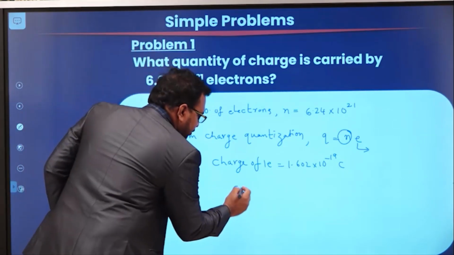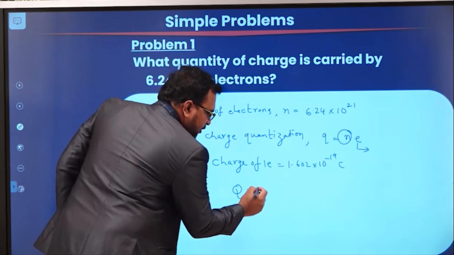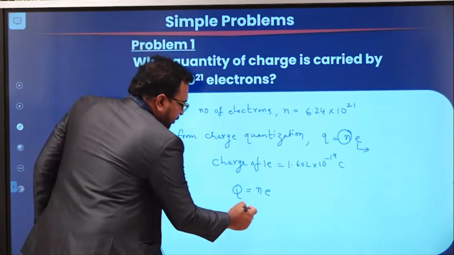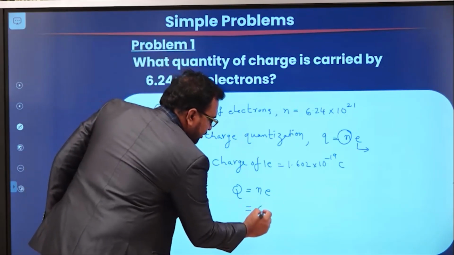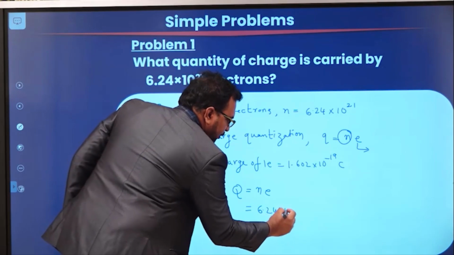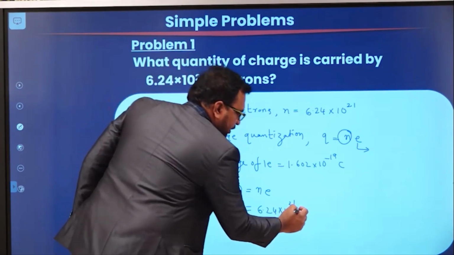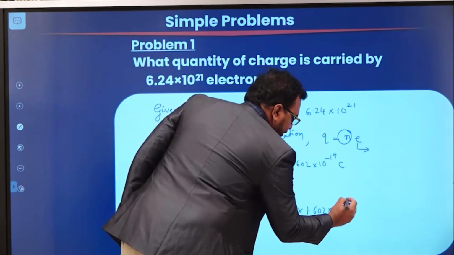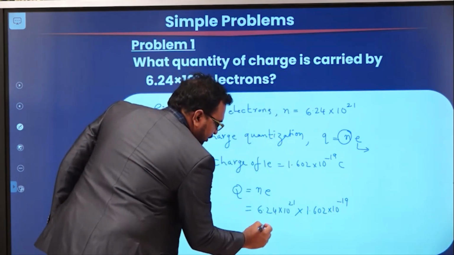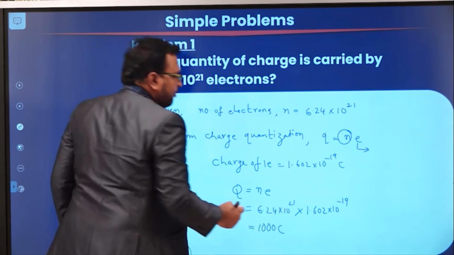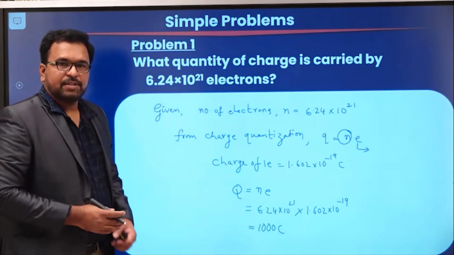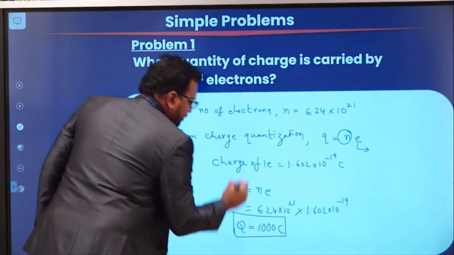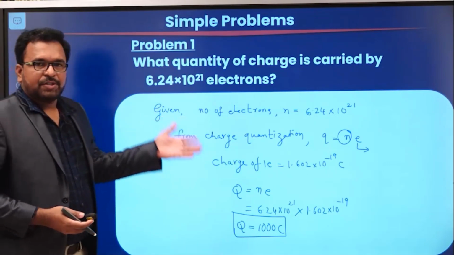So, the total charge Q is equal to the number of electrons given into the charge of 1 electron. So, here N is equal to 6.24 into 10 power 21 and the charge of an electron is 1.602 into 10 power minus 19. So, this is approximately 1000 coulombs. When you solve in the calculator, you are going to get the value of the total charge as 1000, and the unit is coulombs. So, this is the simple problem on a charge.